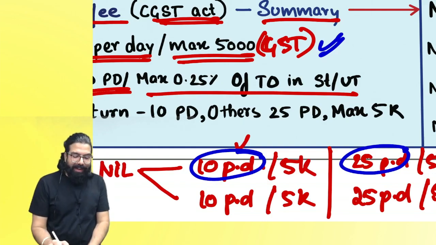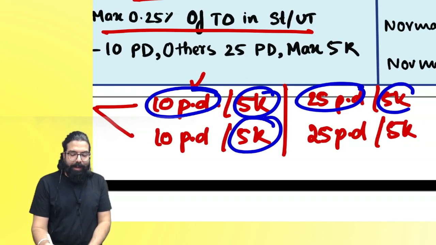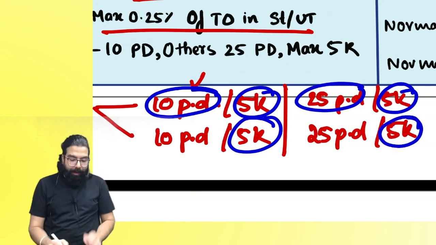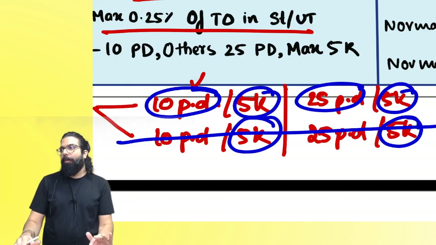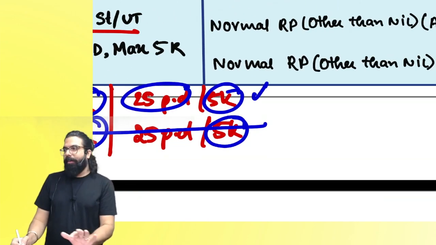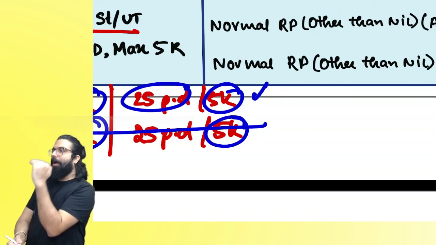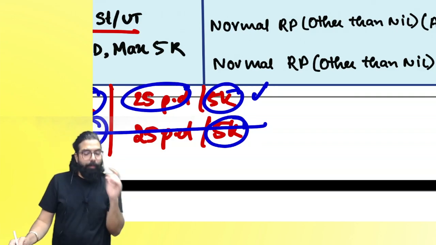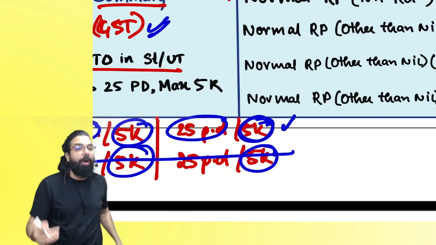But then government told, sir, this 5,000 is too much. Do something about it, no. And hence government went, Baba, I'm not teaching you SGST Act, so I'll not talk about SGST. I'll talk only about CGST. Are we clear, everyone? But similar amount is payable under SGST Act also. Can I go ahead, everyone? Now listen. This 5,000 also government reduced it. And hence I went ahead and wrote the summary over here.